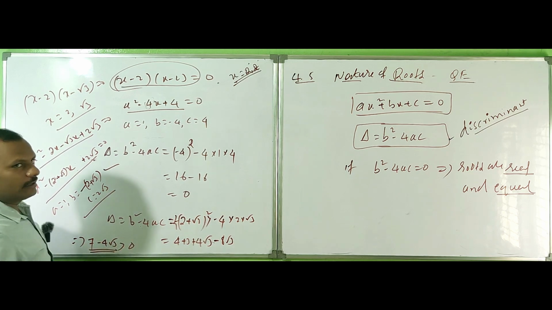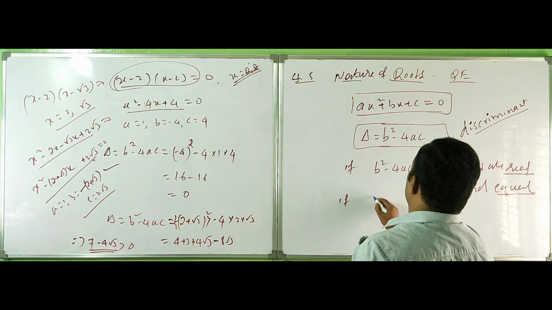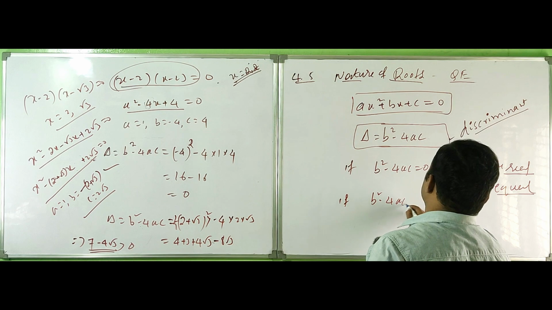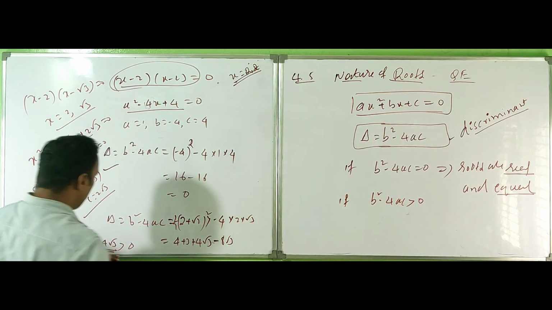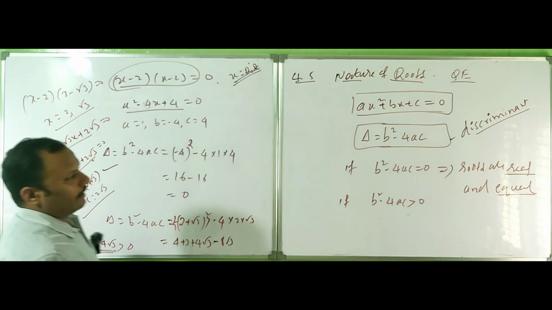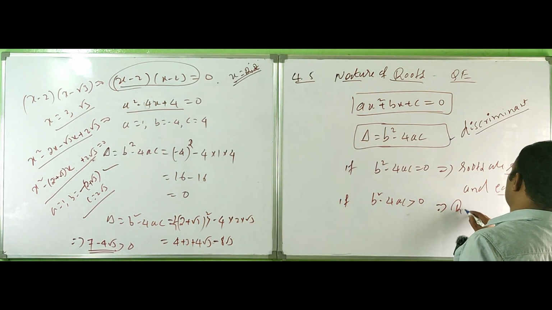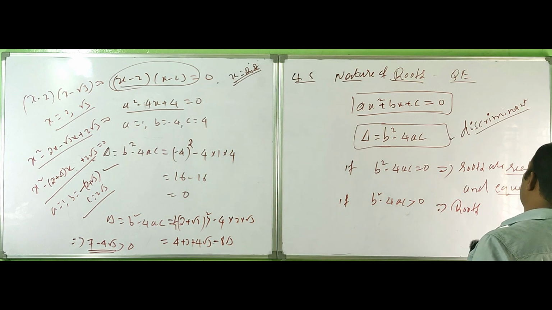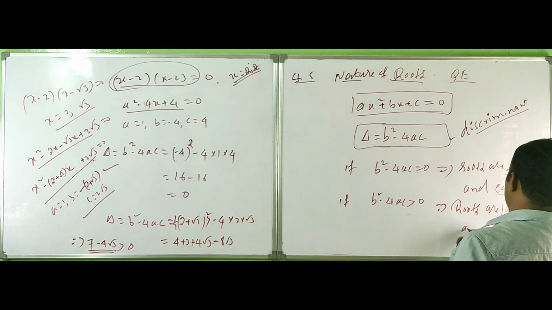This is greater than 0 and it is a real number. Therefore, if b square minus 4ac is greater than 0, this is 7 minus 4 root 3 greater than 0, always, and the value is also a real number. If b square minus 4ac is greater than 0, this implies that the roots are distinct. This is the word. Distinct means different. Distinct and real.